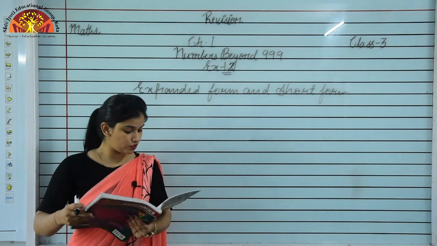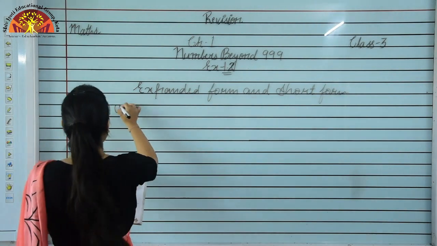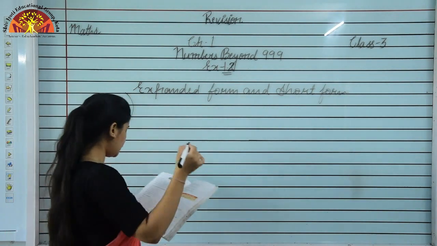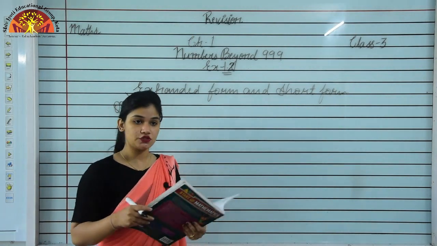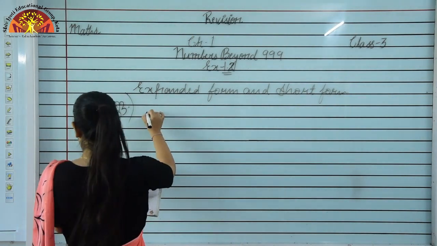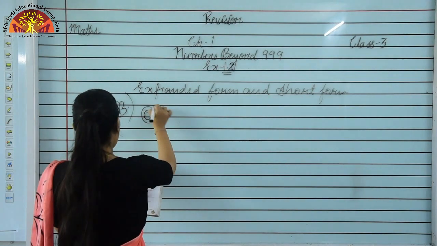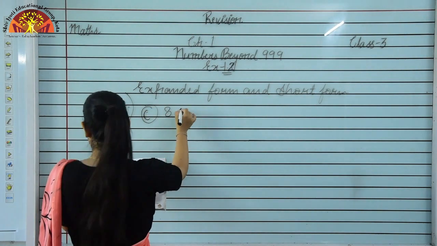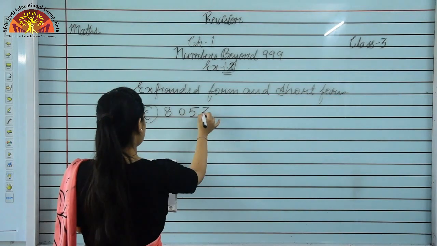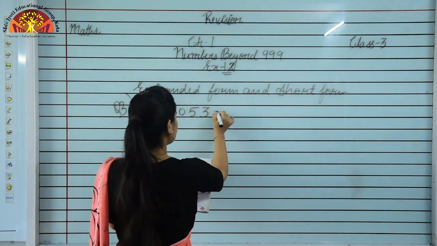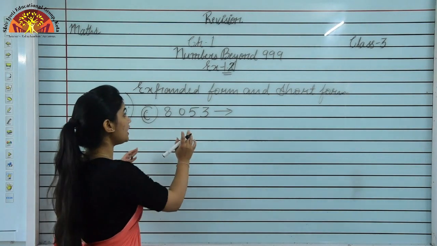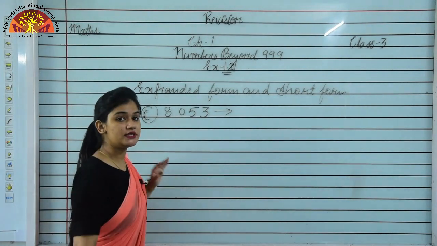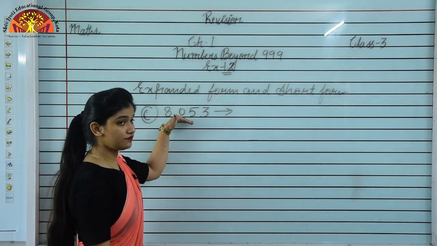And we are taking question number 3 of exercise 1.2, and the question number 3 is write in expanded form. So we are taking C part, that is 8053, and we have to convert this number to expanded form. This number is given in short form.